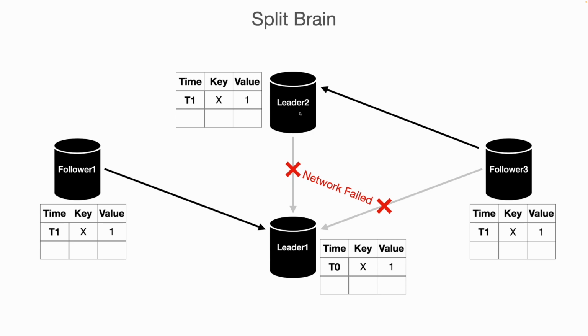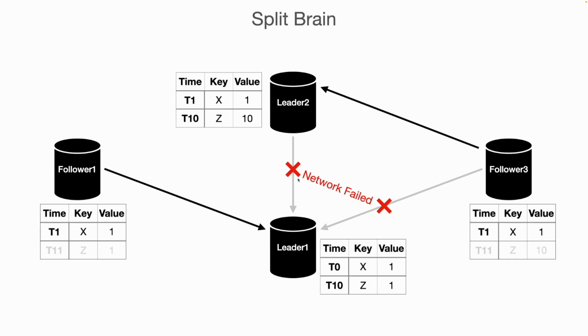Now from a high level point of view, currently in this system there are two leaders, so that is a split brain. Both leaders can accept writes here. Let's suppose at t10 two clients connect to leader 1 and leader 2. Client 1 is connected to leader 1 and the second client is connected to leader 2. The first client makes a write request at t10, z equals 1, and the second client makes a write request to leader 2 at t10, z equals 10. Both leaders accepted the write and both leaders successfully acknowledged to the client.